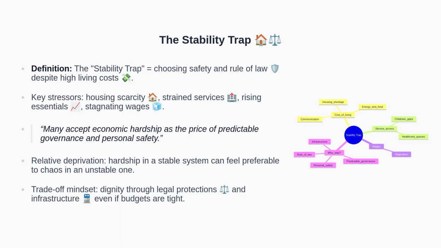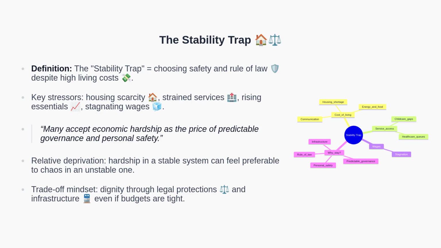Let us define the stability trap. In many highly developed nations, the cost of living is rising. Housing is scarce, and essential services like healthcare are under strain. Wages may stagnate even as expenses climb. Yet many migrants still choose these environments because the predictability of law, governance, and personal safety is worth the economic struggle. This is the essence of relative deprivation.